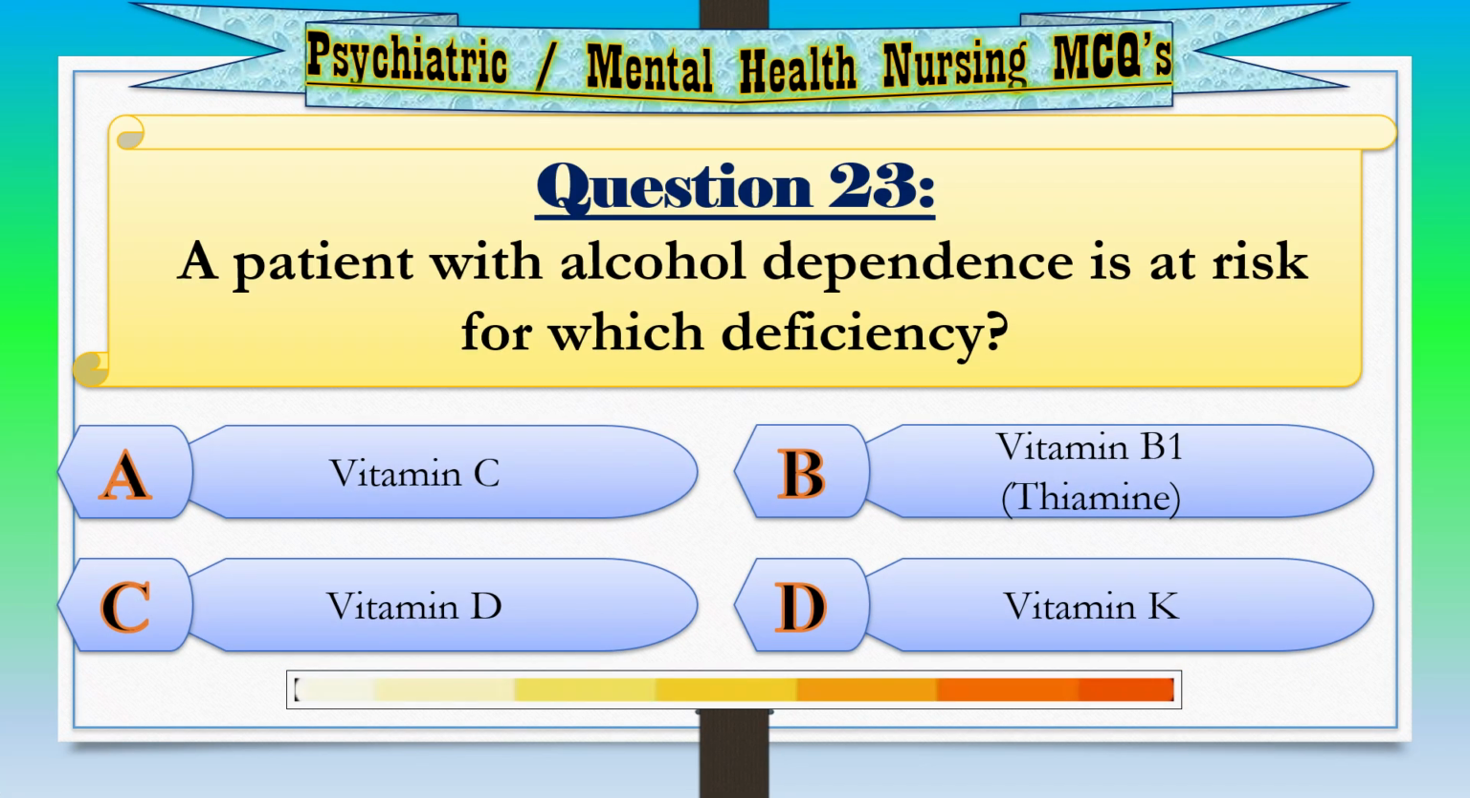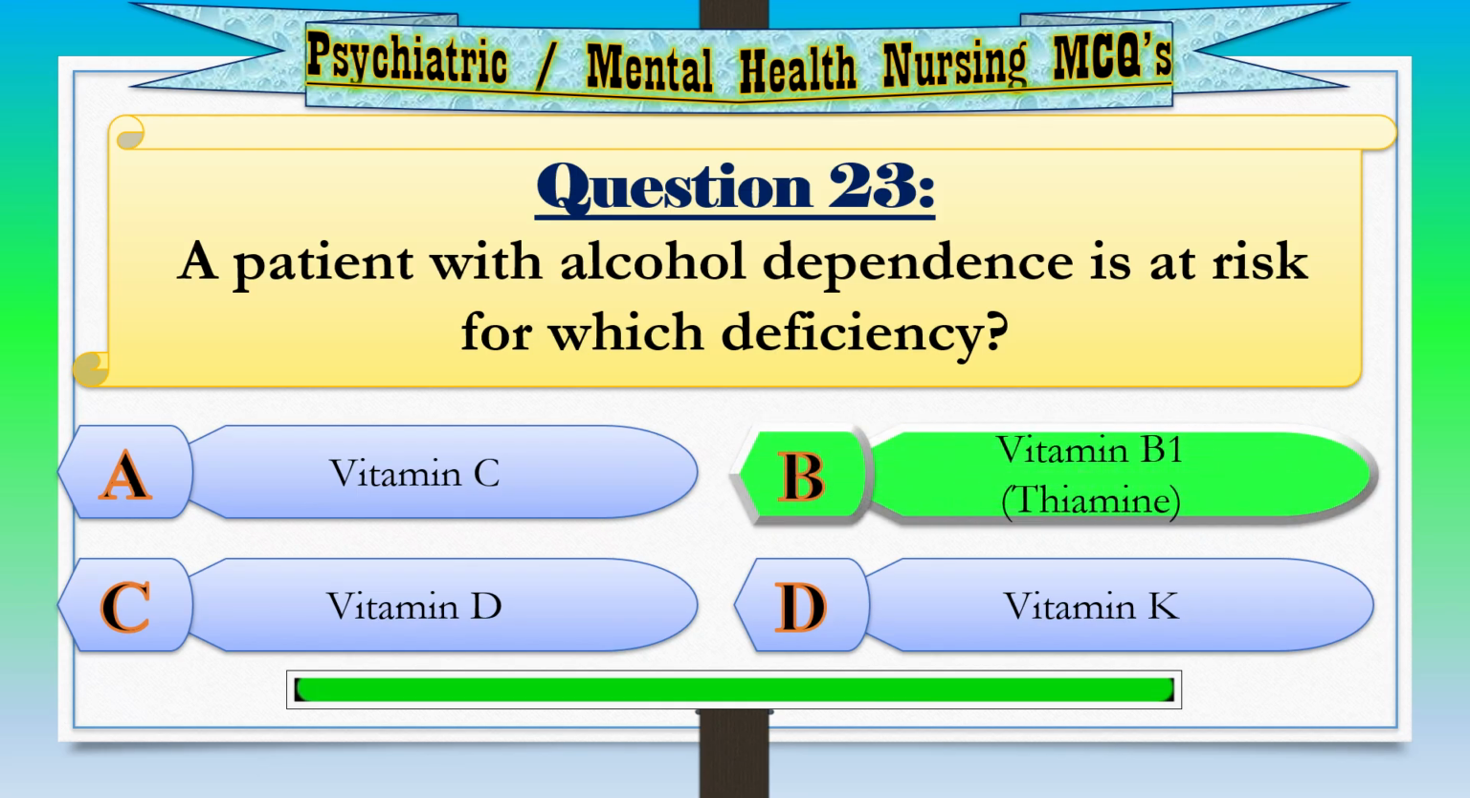Question 23. A patient with alcohol dependence is at risk for which deficiency? Option A, vitamin C. Option B, vitamin B1, thiamine. Option C, vitamin D. Option D, vitamin K. Correct answer, option B, vitamin B1, thiamine.